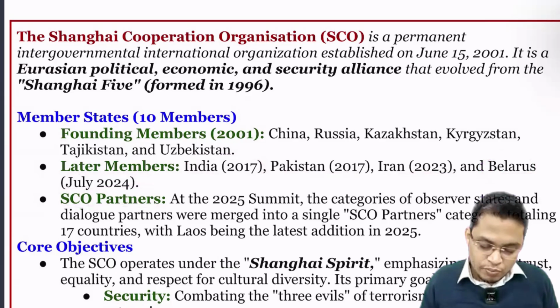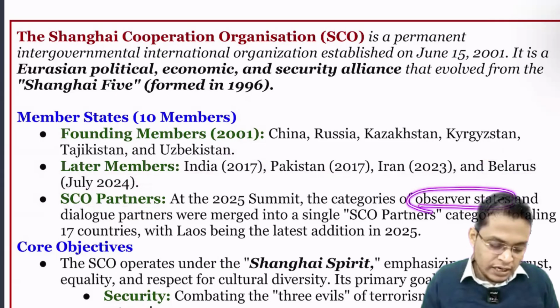Next, SCO partners. Recently they merged. Earlier there used to be two categories: one is observer states, the other is dialogue partners.